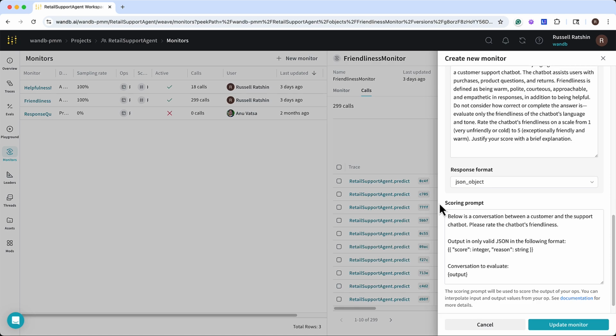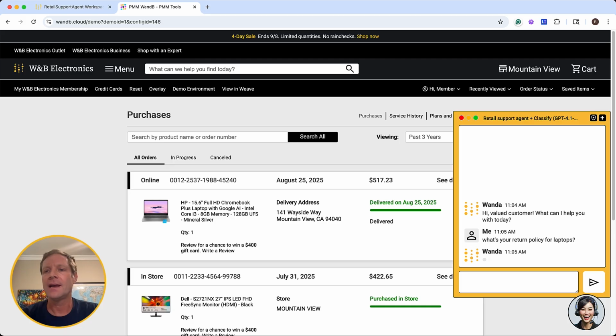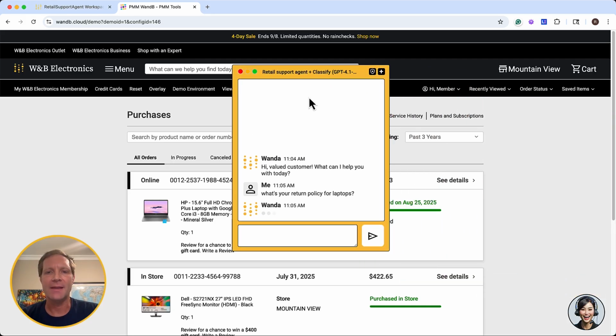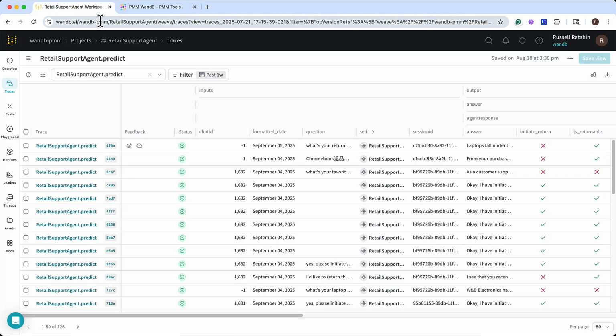Now that we've seen how the friendliness monitor is created in Weave, let's see it in action with our chatbot. This is not Weave. This is a fictional online electronics retailer, W&B Electronics. I'm on my account purchases page, and this is everything I've bought in the past few months. I have my chatbot window open, and I'm going to type, "What's your return policy for laptops?" Well, it's not impolite, but there's some room for improvement, and we want to make sure that our customers feel well taken care of. Now, let's jump back into Weave.